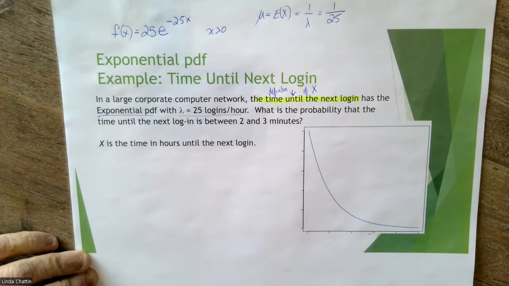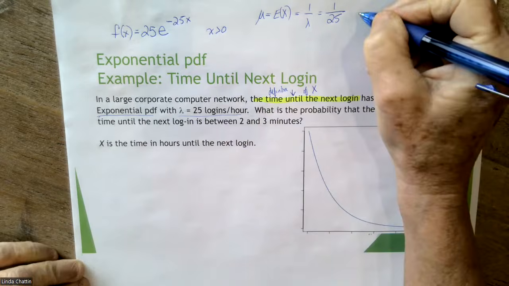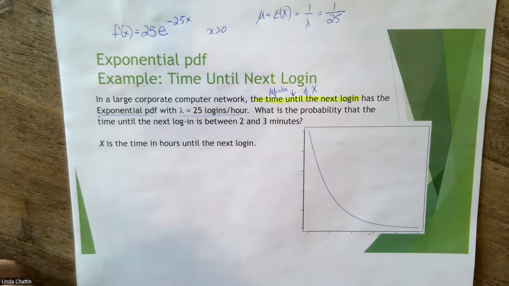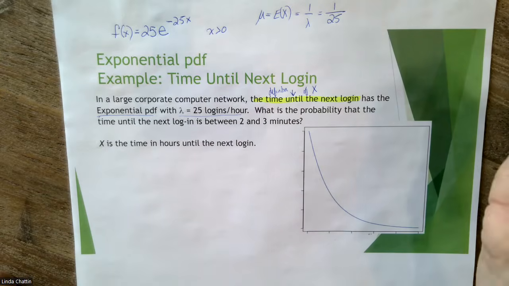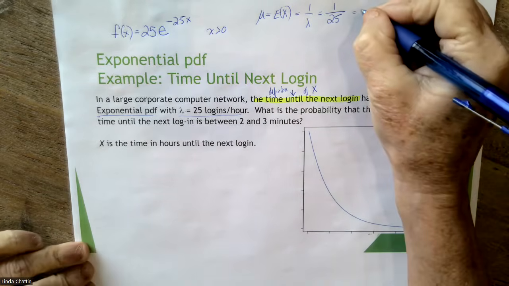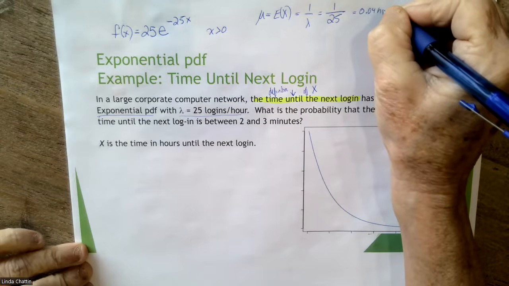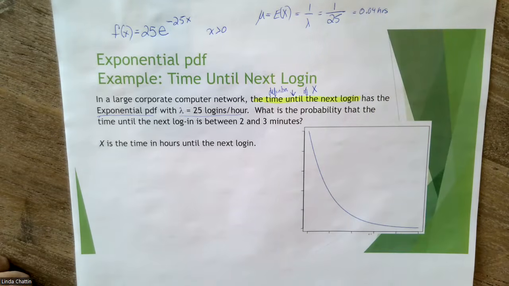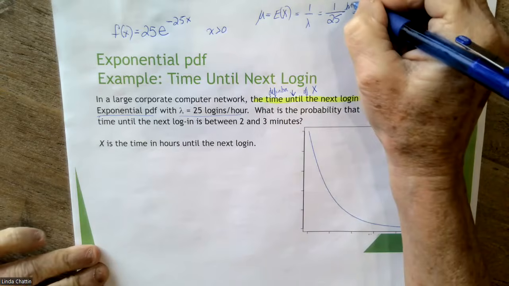But the rate is 1 over lambda. So it means it would be 0.04 logins per hour. Is that right? No, that's not right. It's not a rate. I'm sorry, it's the time. It's 0.04 hours. I prefer it as 1/25 hours here.